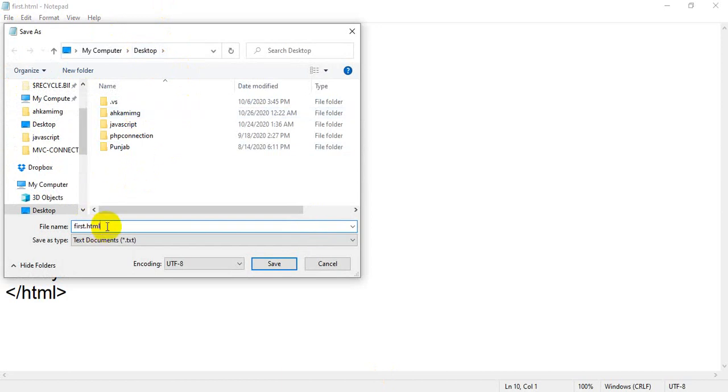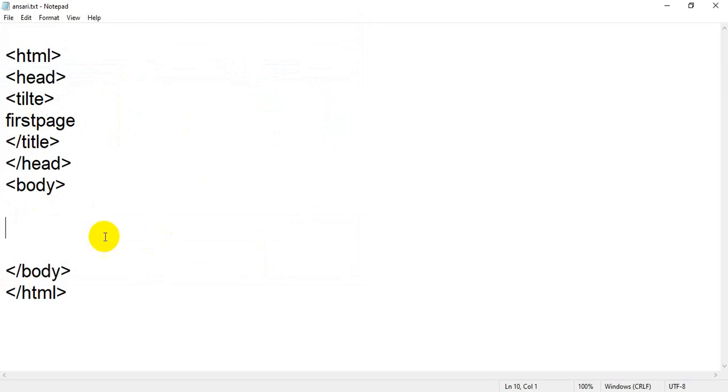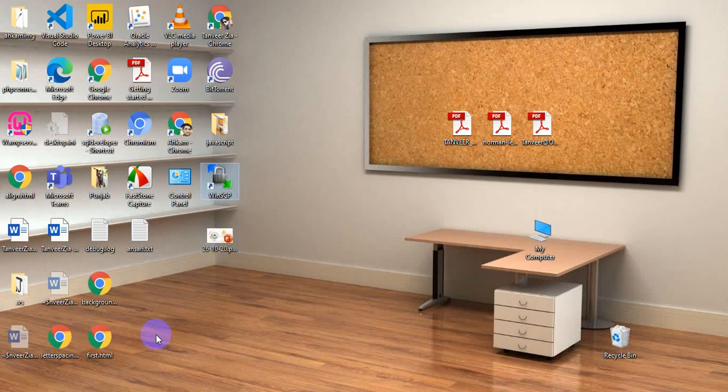Instead of giving HTML, I am just going to give any name, for example Ahkam. Ahkam file is already there, so I am going to write Ansari. I have not given any extension, meaning no .html. When I click on save, the same content is there. The first file I have saved with .html extension, and the second file with no extension. I just want to show you the difference between both files. Let me go back to desktop and I will show you.